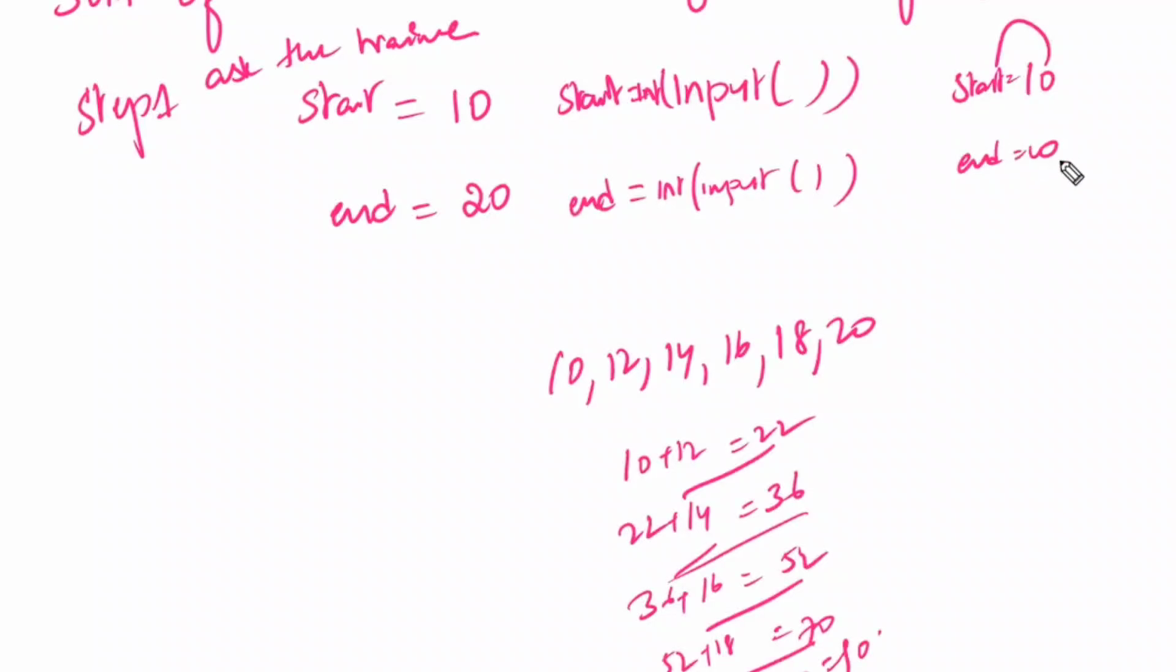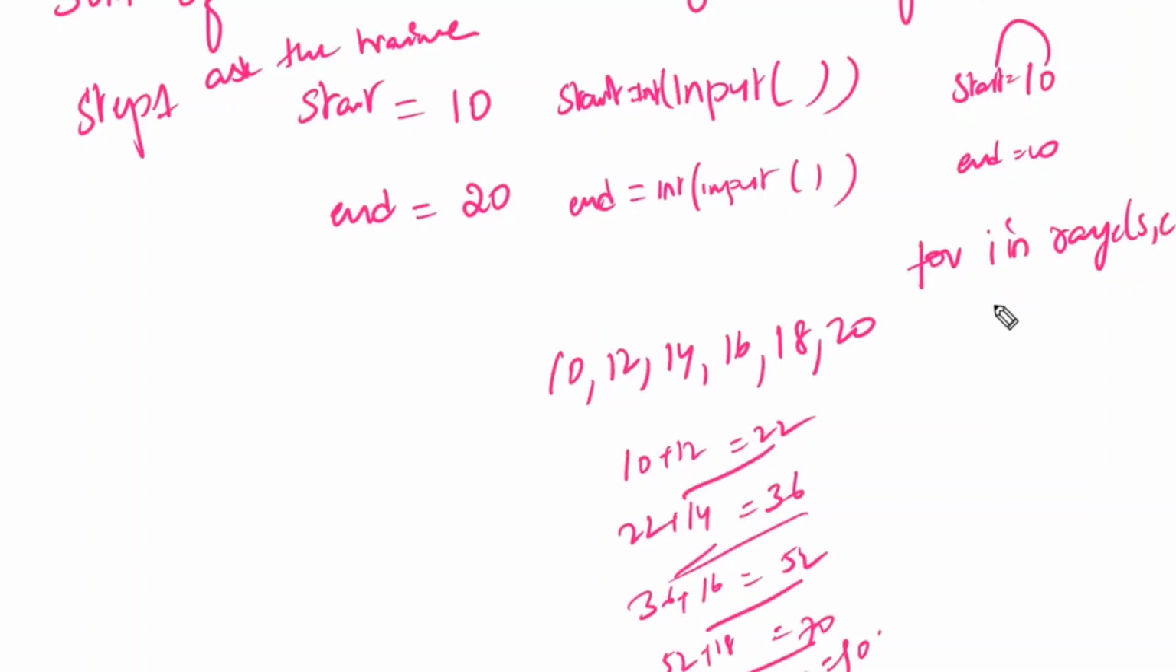Now from this, you want to print the list of even numbers. What is the program you have to write for the list of even numbers? For i in range of starting value to end. End should be included, which means end plus 1.